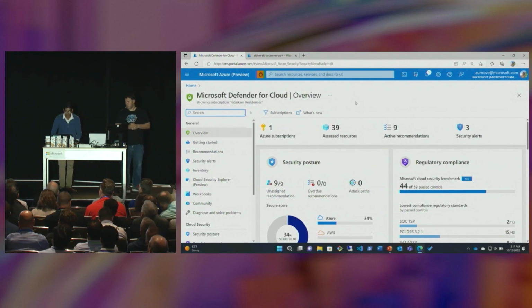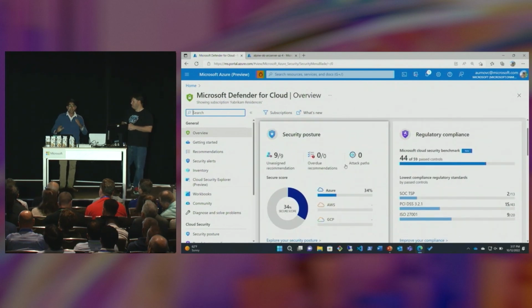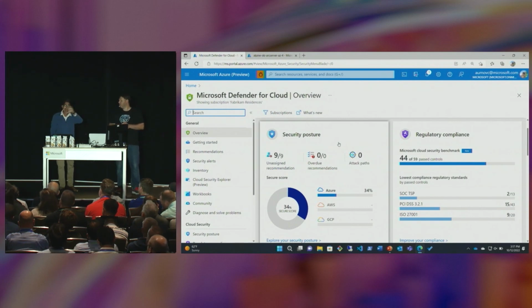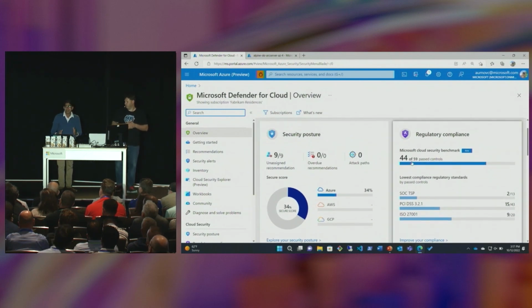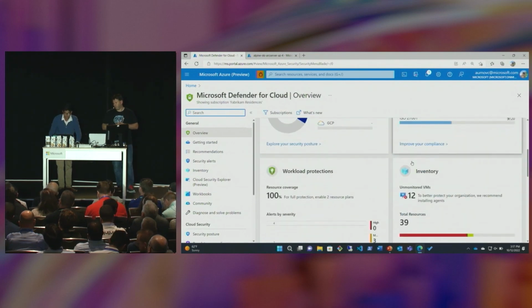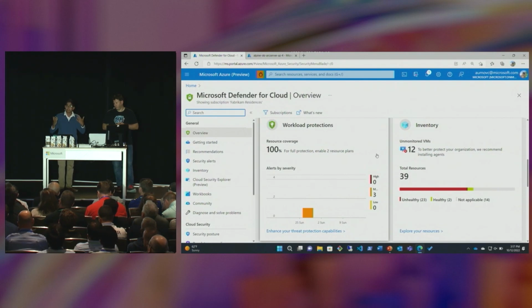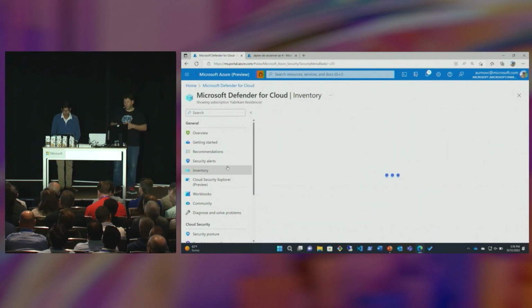So right here, we have top line, we have security posture. Again, as I mentioned, this security posture looks really simple, but this is an observable, high-level overview of the security posture across not just your Azure resources, but your Arc-enabled resources sitting in other clouds and on-prem as well. You'd be able to drill down into regulatory compliance. And again, this looks like it's just Azure resources, but under the hood, this is all of your Arc-enabled infrastructure as well. Similarly, when it comes to your workload protection, you're getting alerting. And fortunately, in this case, not too many malicious alerts across not just your Azure, but your Arc-enabled infra as well.